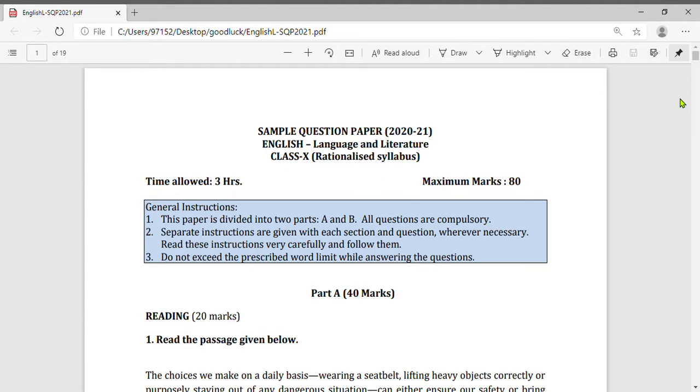In the last video we did read passage 1. In this video we do the second passage as well as the literature passage and grammar questions. Before that, let's go through the general instructions.